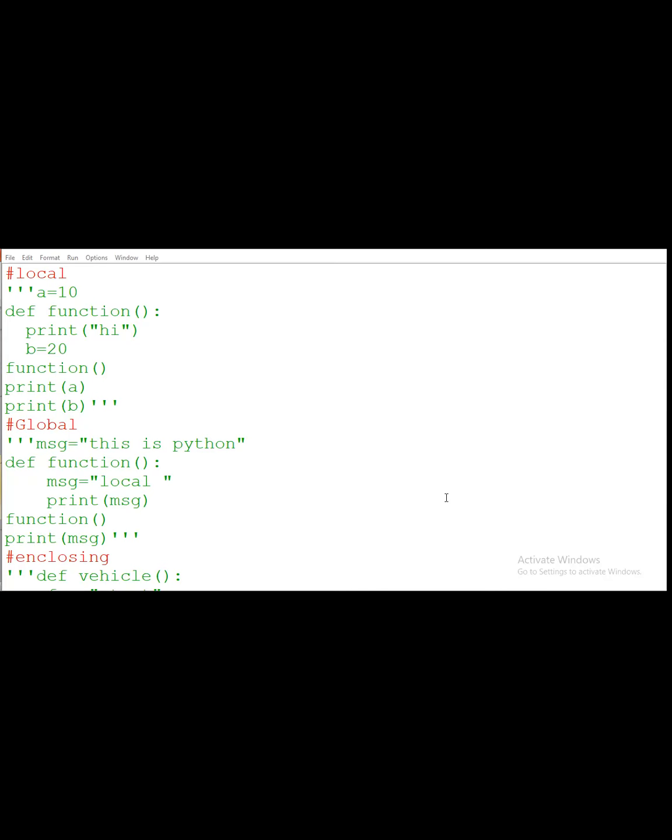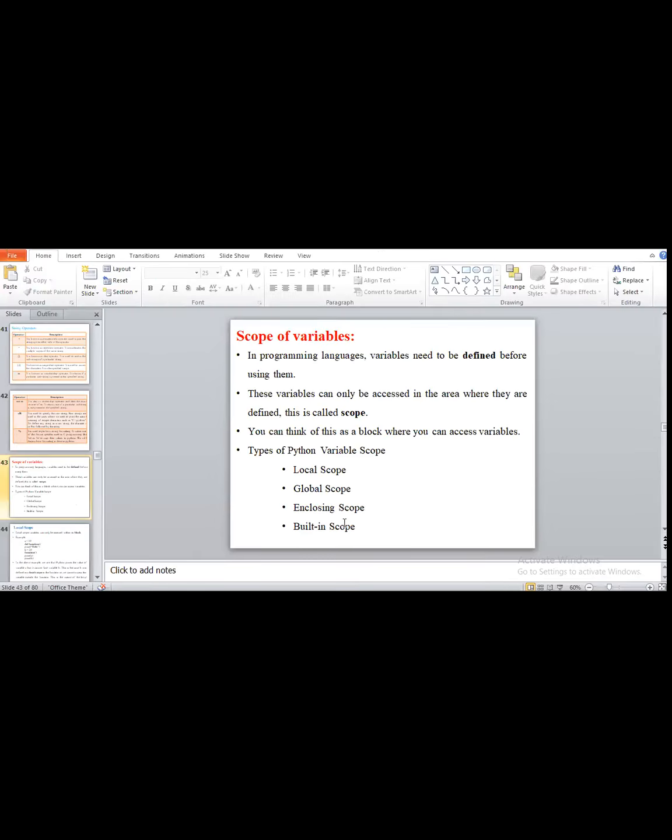In the chat, I will send the program for your reference. You have to take the reference of that program and do all the programs. You have 10 minutes now to implement. If any doubt is there in between, you have to ask.